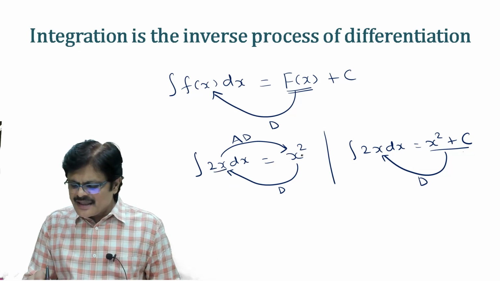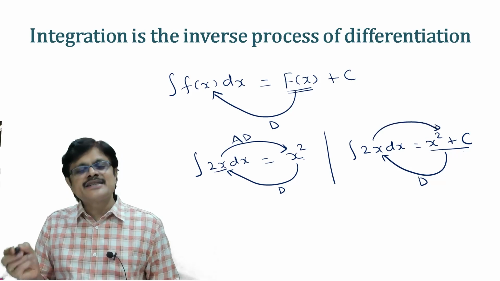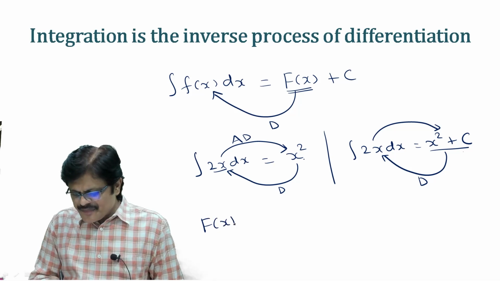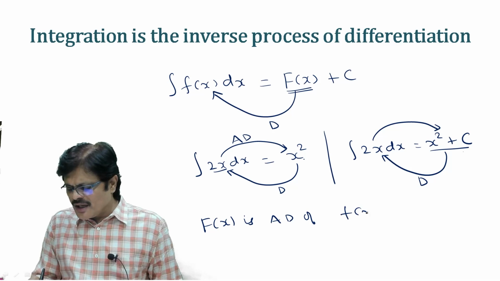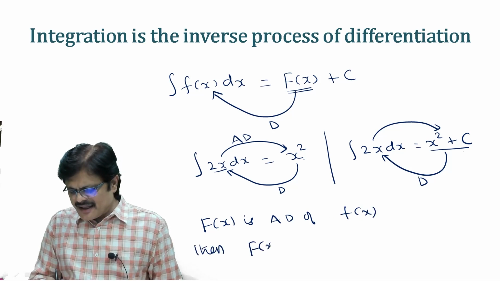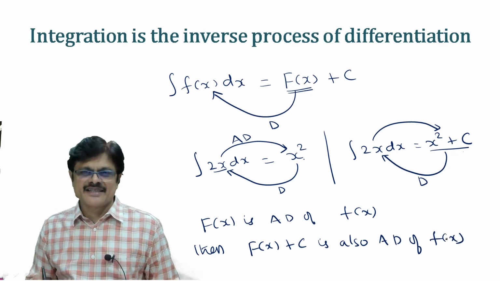So for 2x, x square is antiderivative, x square plus c is also antiderivative. Means if F(x) is antiderivative of small f(x), then F(x) plus c is also antiderivative of small f(x).